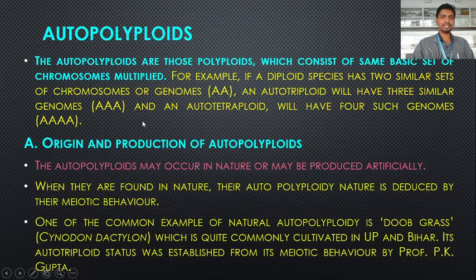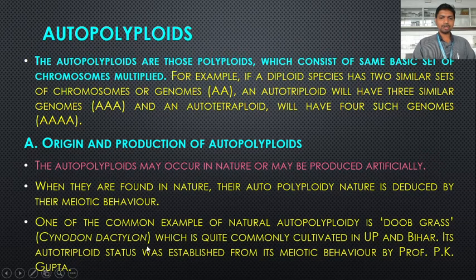Now the origin and production of autopolyploids. Autopolyploids may occur in nature or may be produced artificially. When they are found in nature, their autopolyploid nature is deduced by their meiotic behavior. One common example of natural autopolyploidy is Durva grass, Cynodon dactylon, which is commonly cultivated in UP and Bihar. Its autotriploid status was established from its meiotic behavior by Professor P.K. Gupta, who is a renowned cytogeneticist from UP.